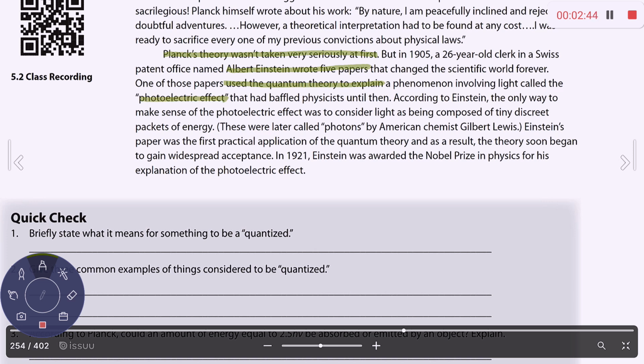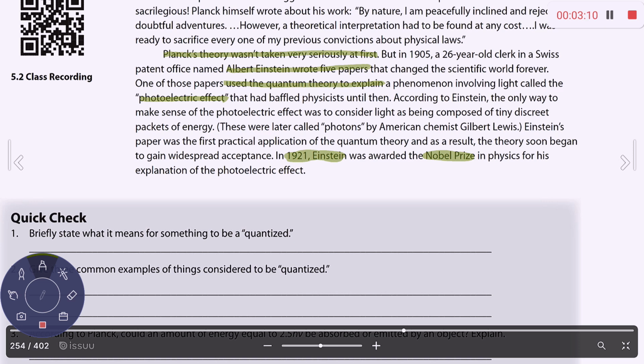Physicists couldn't explain the photoelectric effect until Albert Einstein used the quantum theory. Because Einstein applied the quantum theory, soon this theory gained wide acceptance. In 1921, Einstein won the Nobel Prize in Physics for his explanation of the photoelectric effect.